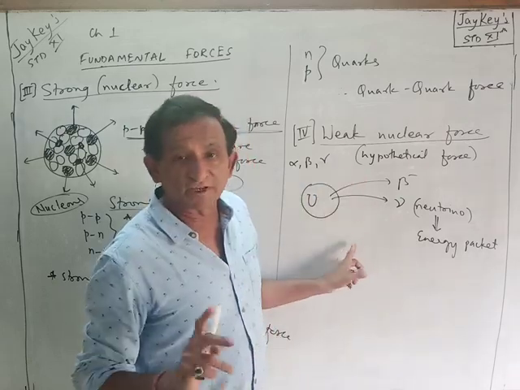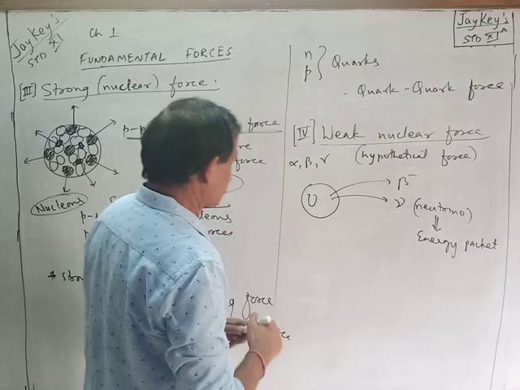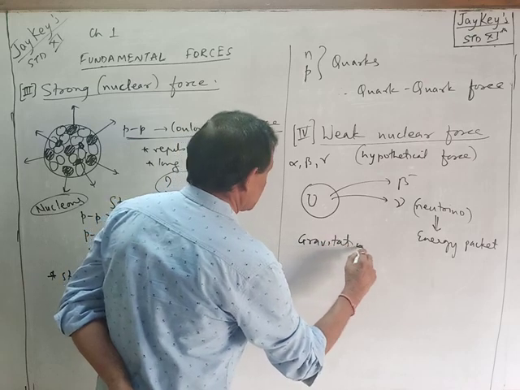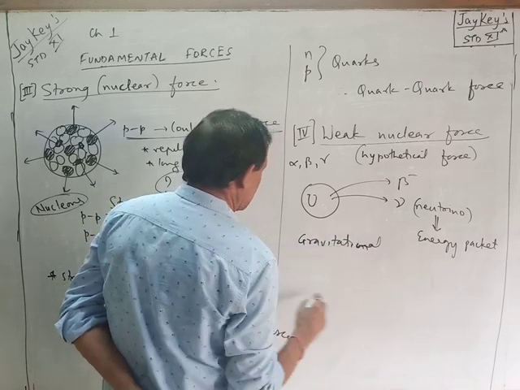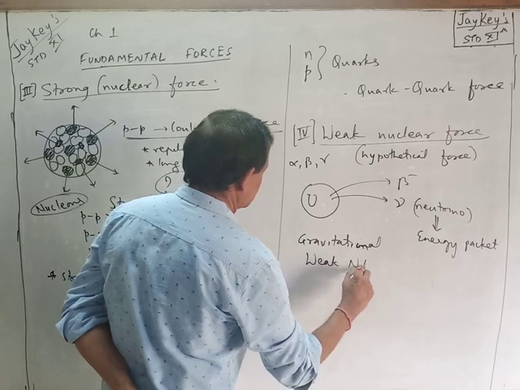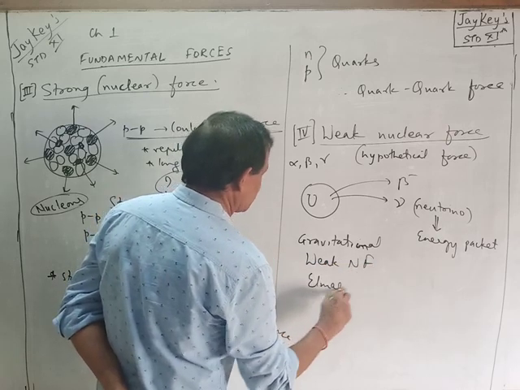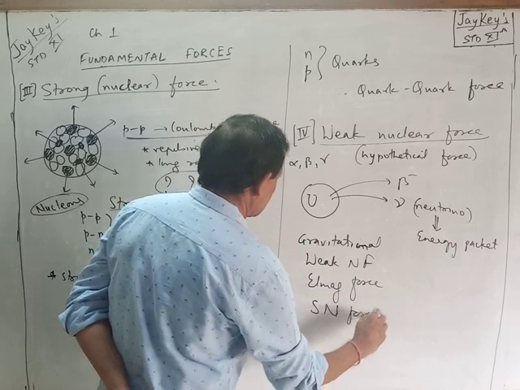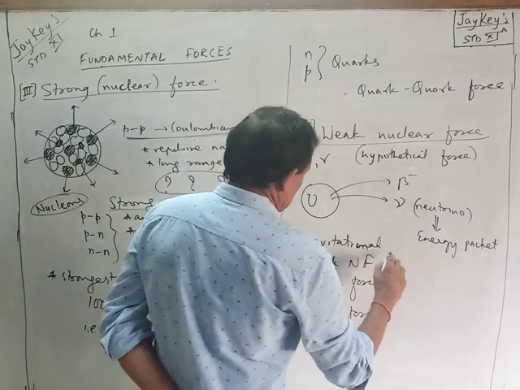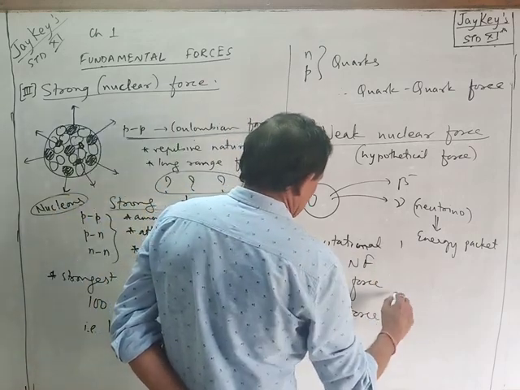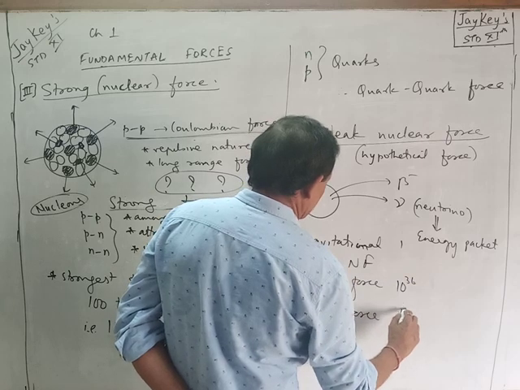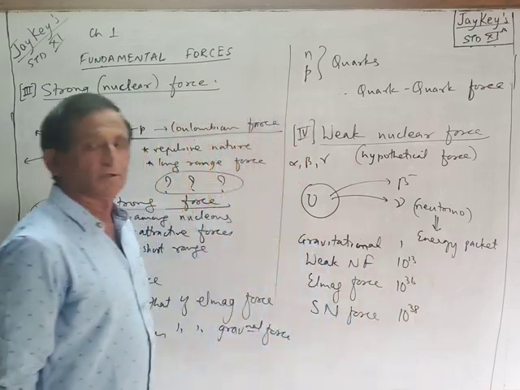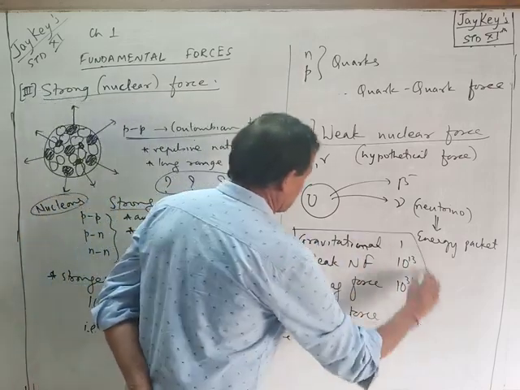But even this is not the weakest force. The weakest force is gravitational force. So in ascending order, the very first comes gravitational force, the weakest. Then comes weak nuclear force, then electromagnetic force, and finally the strong nuclear force. Now, if we take gravitational force as 1, then electromagnetic force is 10 raised to 36 times, strong nuclear force is 10 raised to 38 times, and weak nuclear force is 10 raised to 13 times.